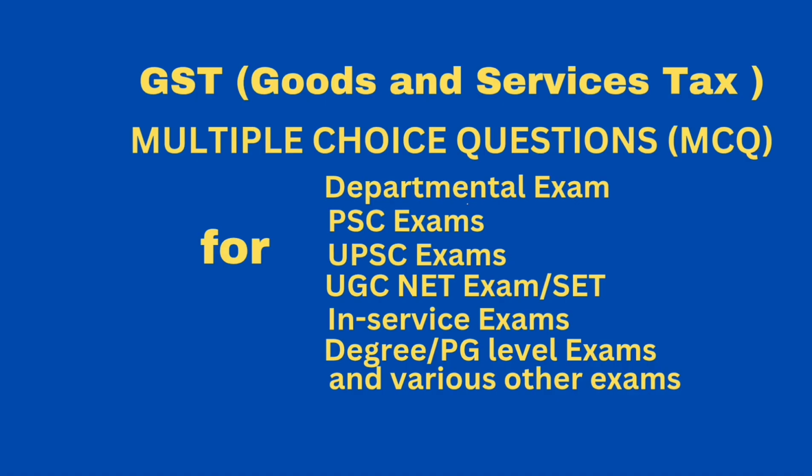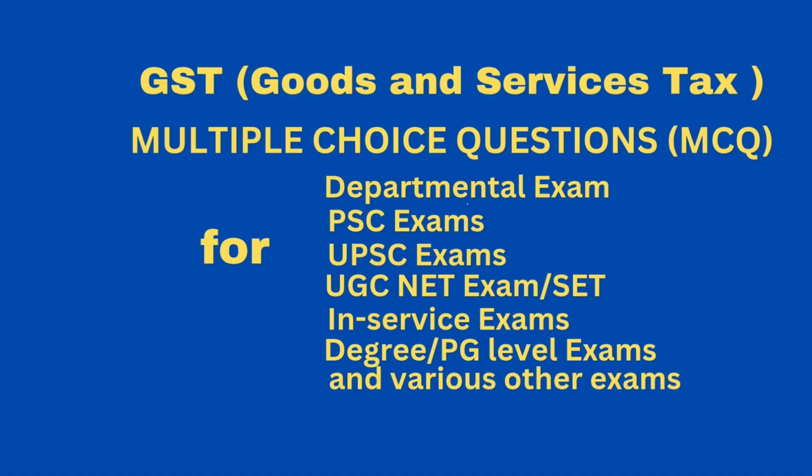Question, what is the maximum rate prescribed under CGST? Answer, 20% to 0%. Question, who will notify the rate of tax to be levied under CGST? Answer, central government as per the recommendations of the GST Council. Question, interstate supplies is subject to, answer, Integrated Goods and Services Tax, IGST.